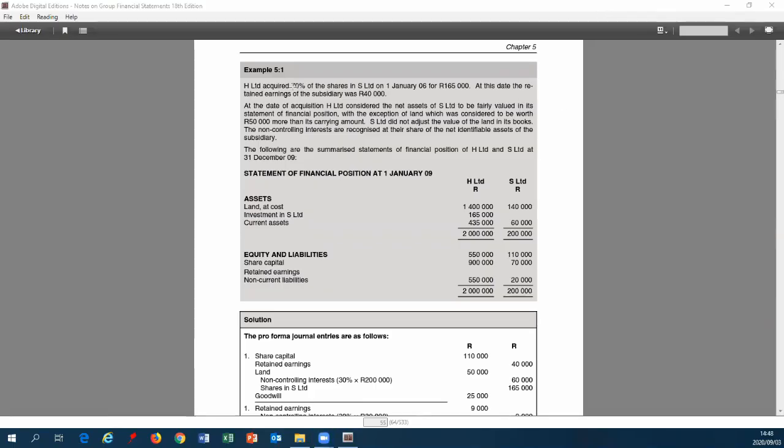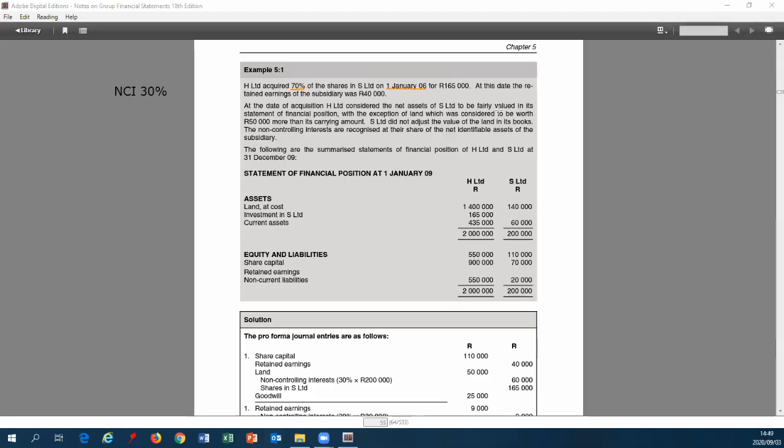So H has acquired 70%. Okay, so therefore we can automatically deduce that our NCI, non-controlling interest, is 30%, like what we learned in chapter 4. Okay, we purchased it on the 1st of January 06. So remember when we started chapter 4, I said it's very important to note which day we made the purchase, because that's when we begin consolidation.